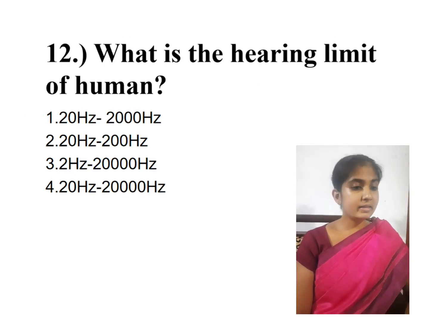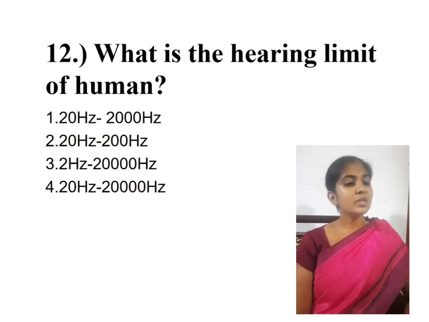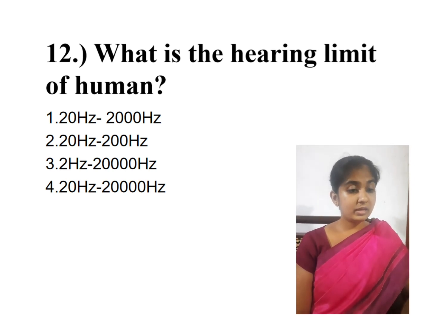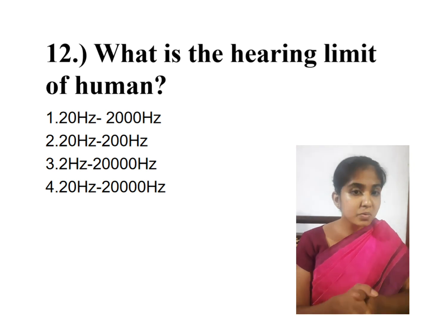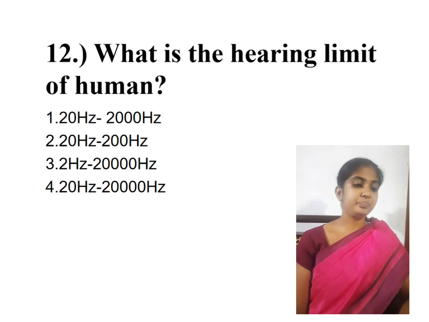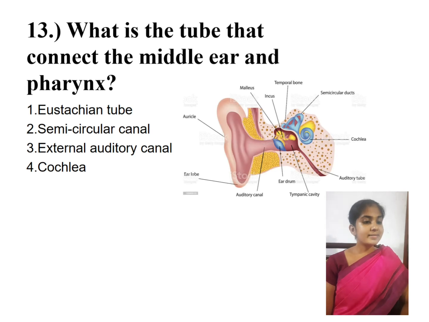Next question, what is the hearing limit of humans? The hearing limit of humans is from 20 hertz to 20,000 hertz. Answer 4. What is the tube that connects the middle ear and pharynx? Yes, when considering tubes in the ear, we know the Eustachian tube. The Eustachian tube connects the pharynx and middle ear. Answer 1.